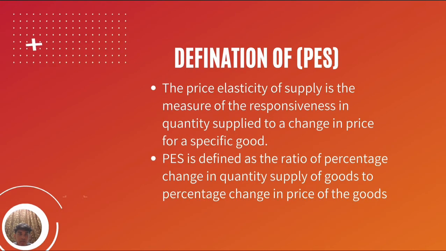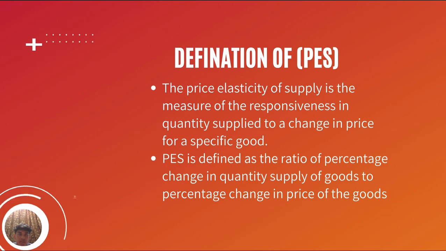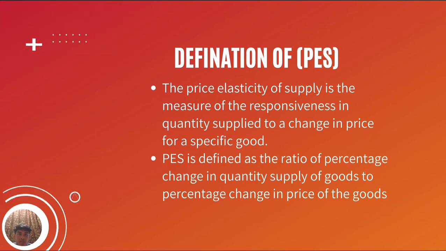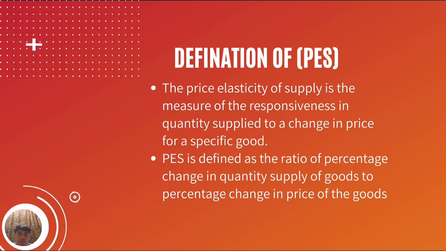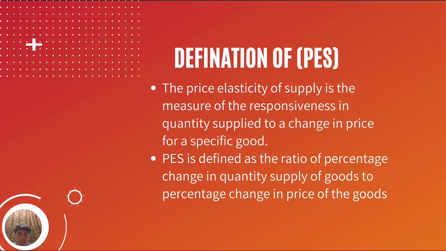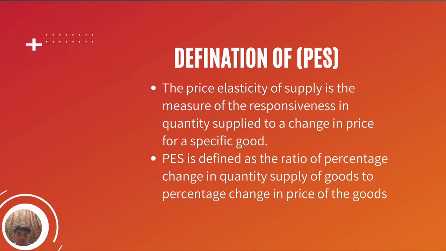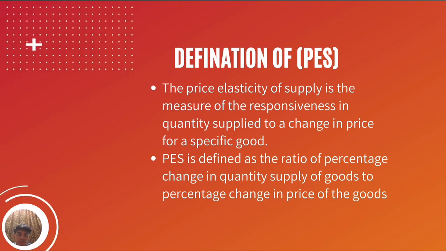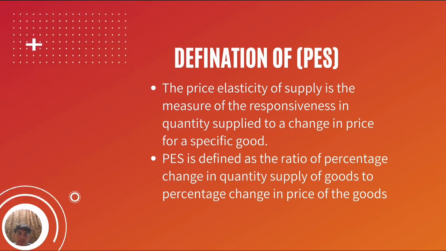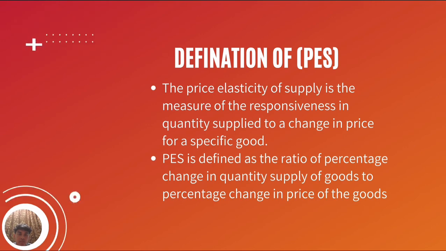I'm going to explain about price elasticity of supply. The price elasticity of supply is the measure of the responsiveness of quantity supplied to a change in price for a specific good. It is defined as the ratio of the percentage change in quantity supplied of a good to the percentage change in the price of the good. Actually, we calculate the price elasticity of supply to know whether a change in the quantity supplied will affect the price of the good.